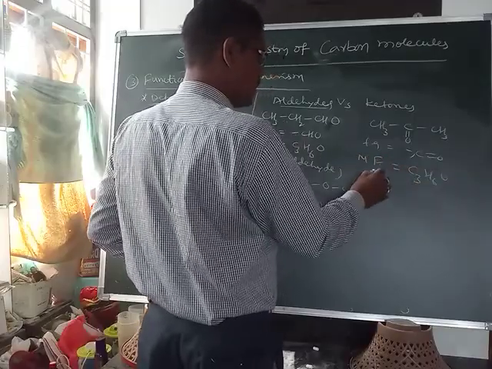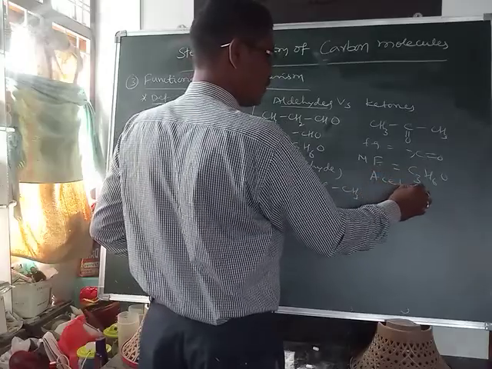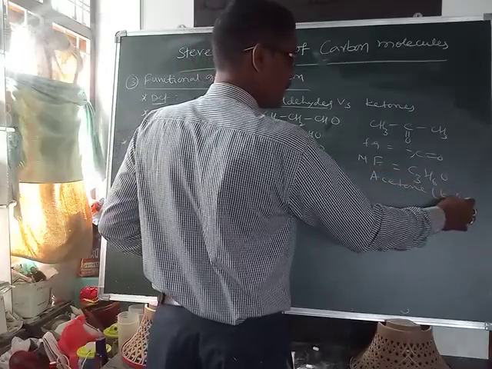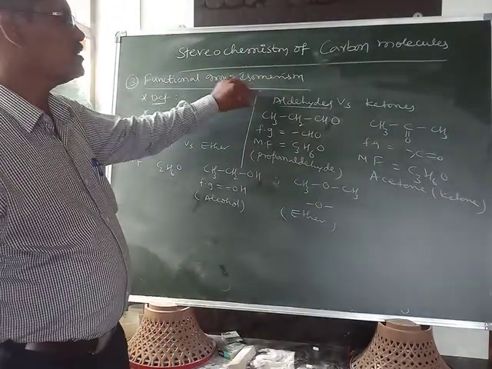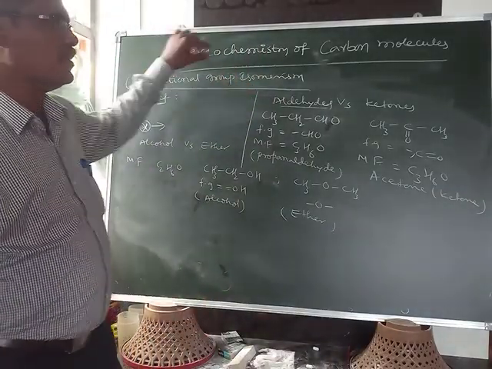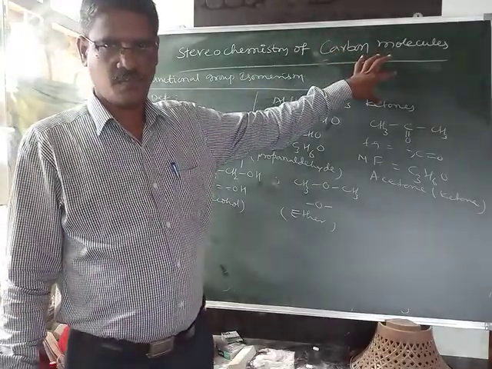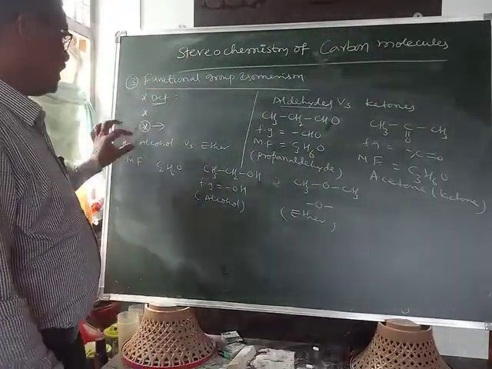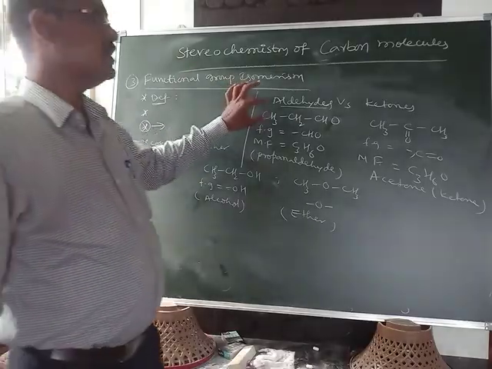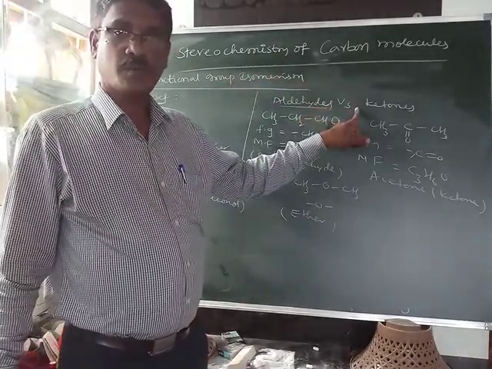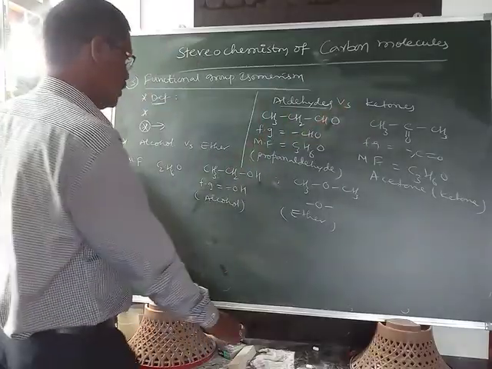It is called acetone. Acetone is a ketone. That's why aldehydes exhibit functional group isomerism with ketones. So alcohols exhibit isomerism with ethers and aldehydes exhibit functional group isomerism with ketones. One more example.